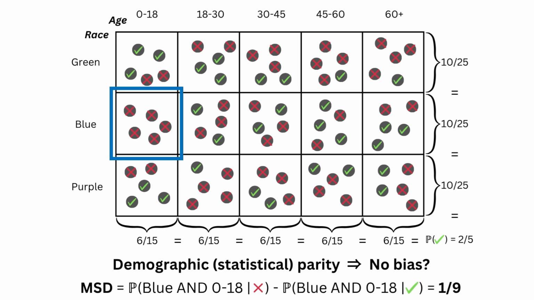This is where maximum subgroup discrepancy comes in. It finds the most misrepresented subgroup, comparing examples from the two distributions. In this case, the positive and negative samples. MSD then returns the subgroup together with the discrepancy value.